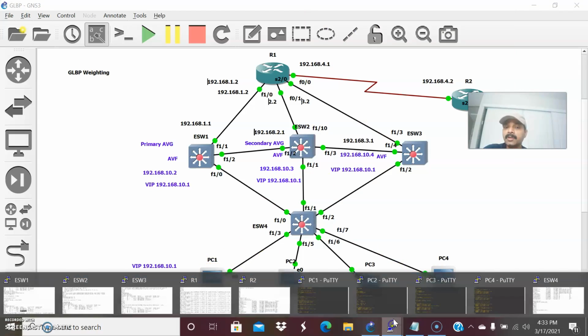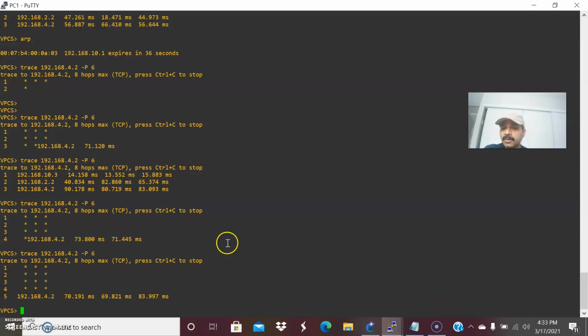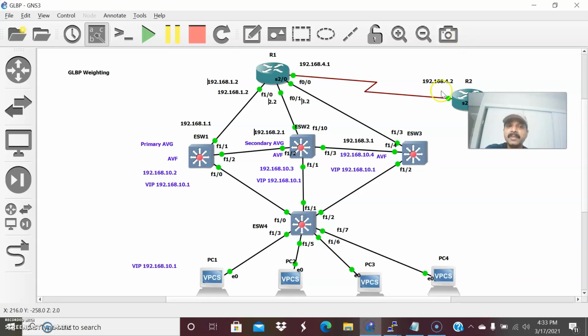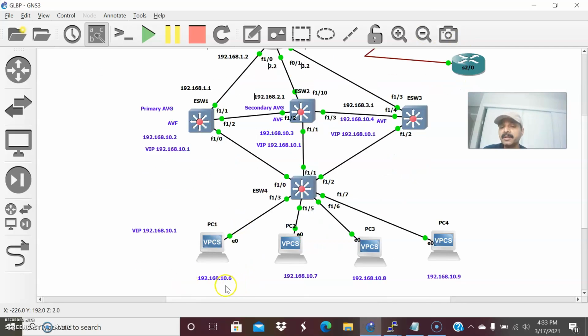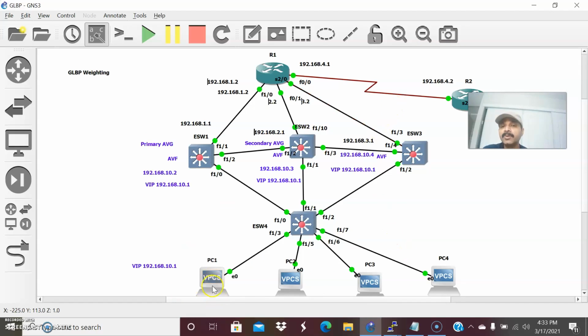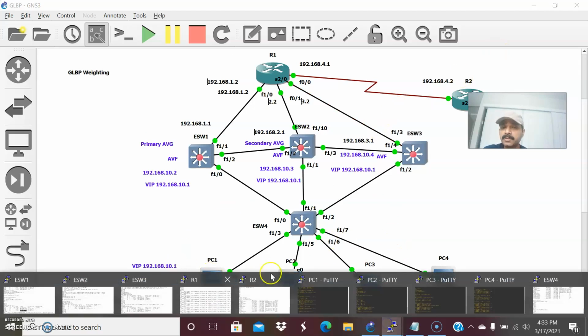So I'm going to show it now. Let us do a trace to this corresponding 4.2. Let us do a trace from this client to this corresponding IP. All the things I configured in VLAN 10. Client IPs are 10.6, 10.7, 10.8 and 10.9. So now let us do a trace from here to 4.2. Let us go here.